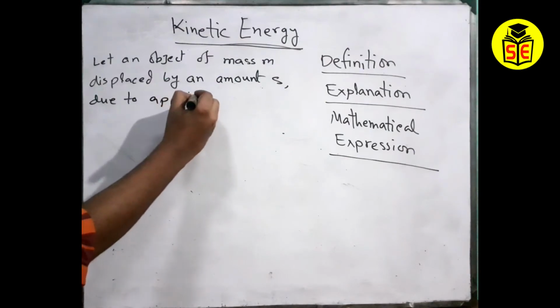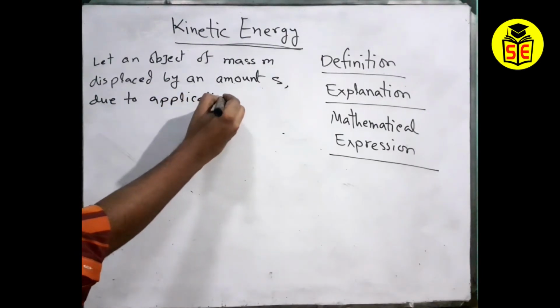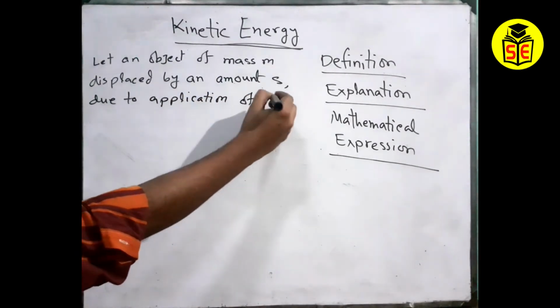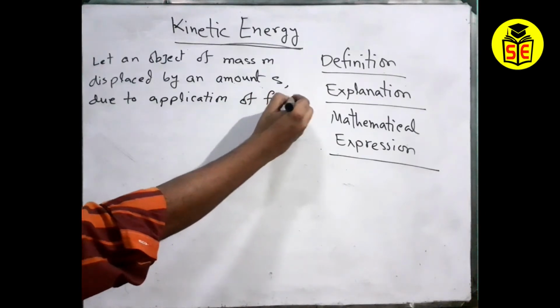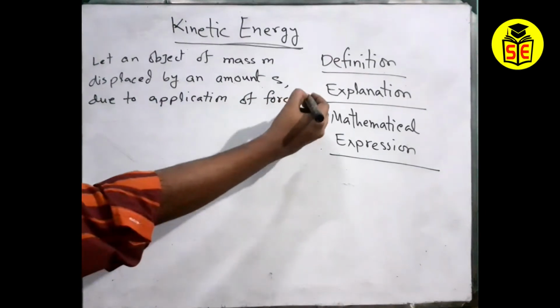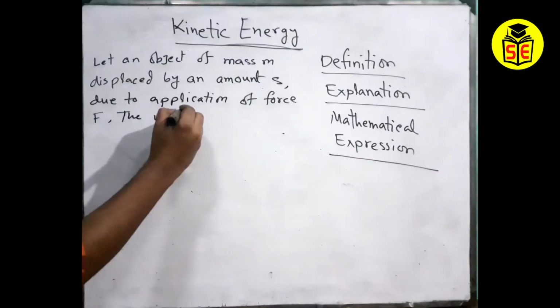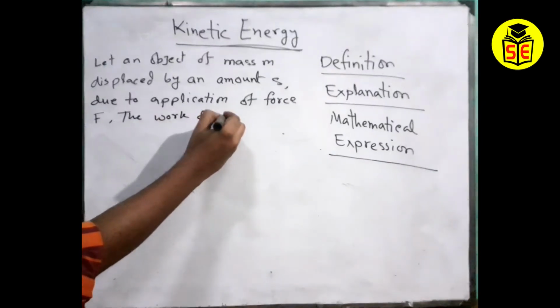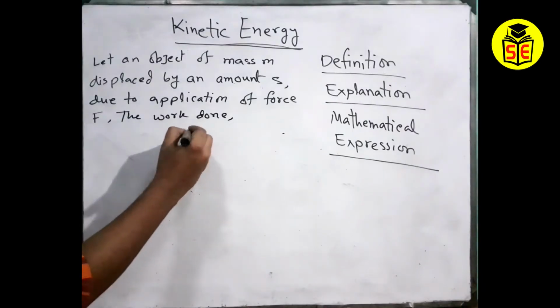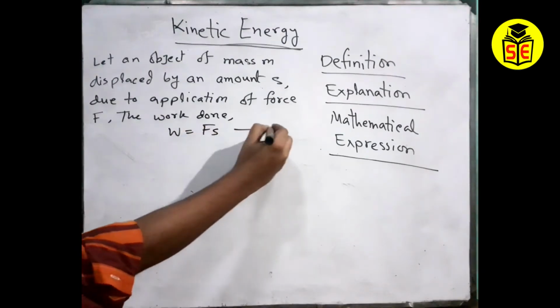So let an object of mass m be displaced by an amount s, due to the application of an external force. You can just write force, but remember it will be an external force. It cannot be an internal force. The first letter of force is F, so we write F on the board. So what will be the work? The work will be W equals Fs.